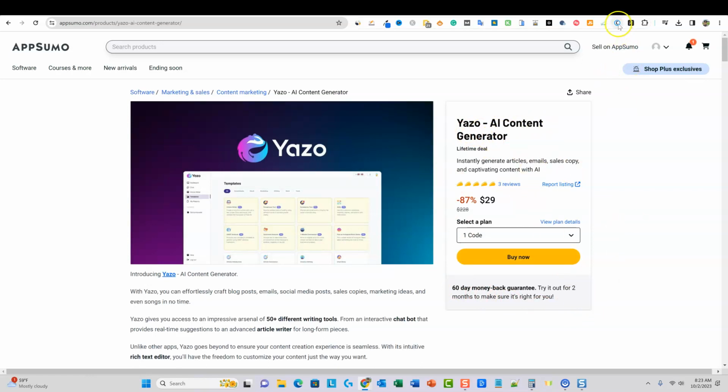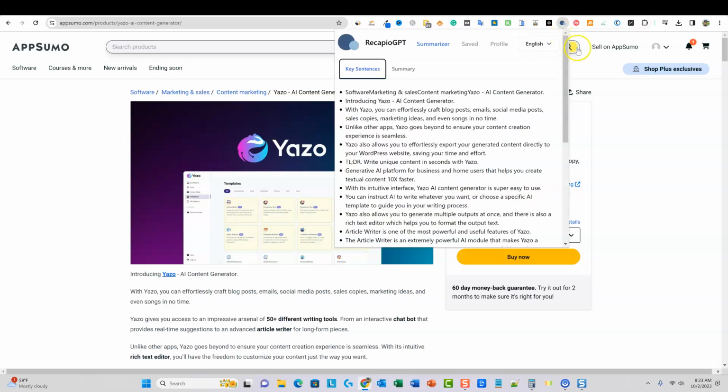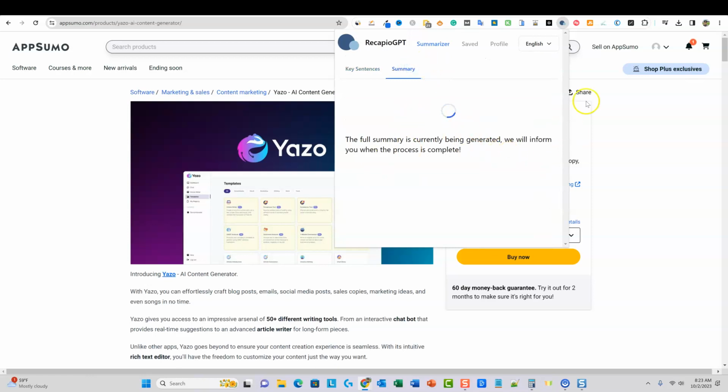I'm going to come up here and use a tool, and I'm going to see if this will work. I'm going to use summarize content right here. This is another app that I've gotten, Recapio GPT. And we have all this information right here, factual information. We have a summary right over here as well.